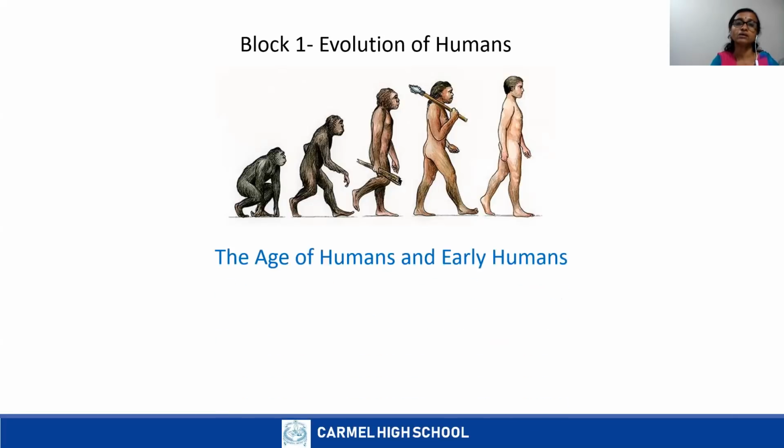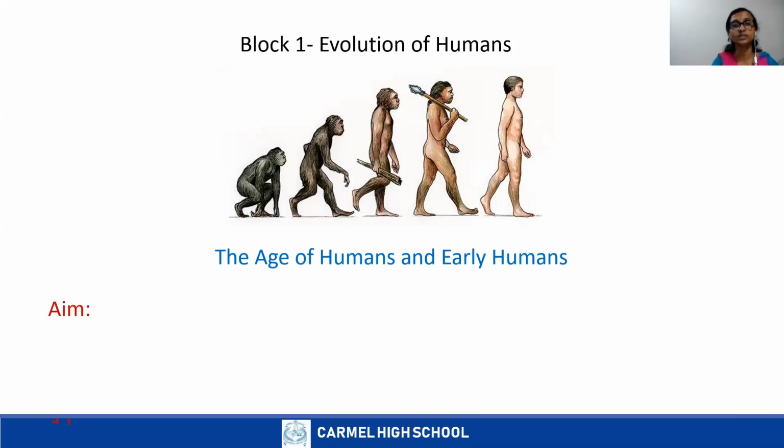Here, we are going to discuss two topics, that is the age of humans and early human. In this lesson, we will be able to describe the features of human evolutionary process and the features of Homo habilis and Homo erectus.